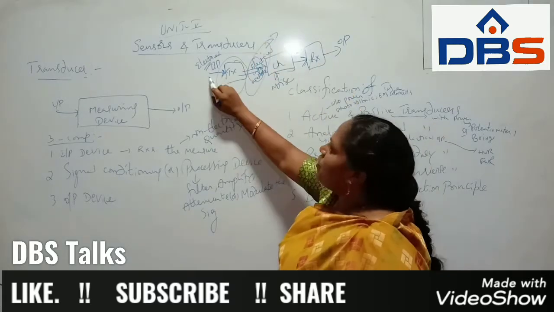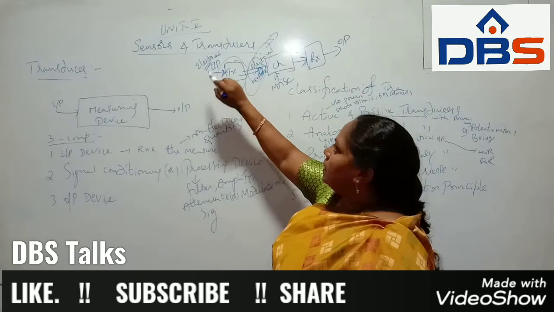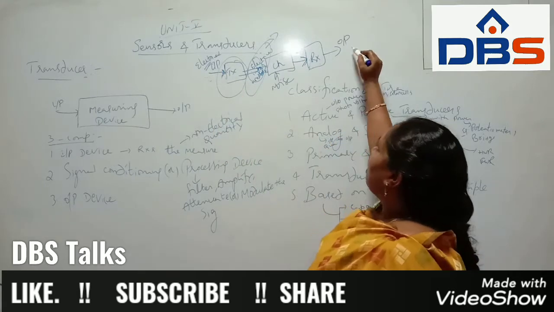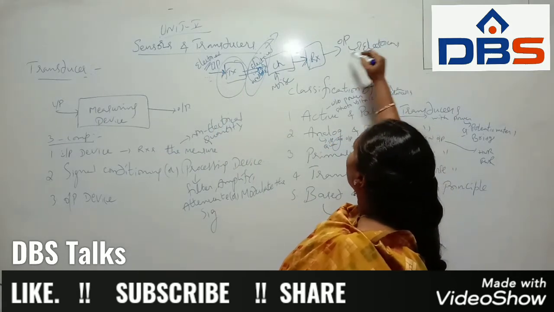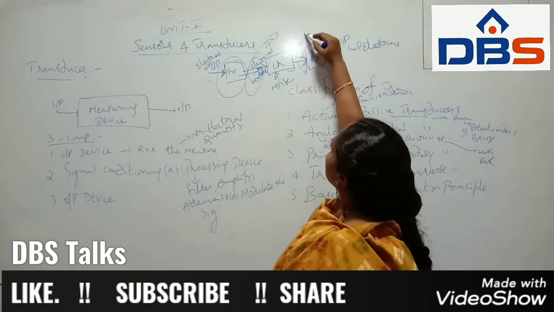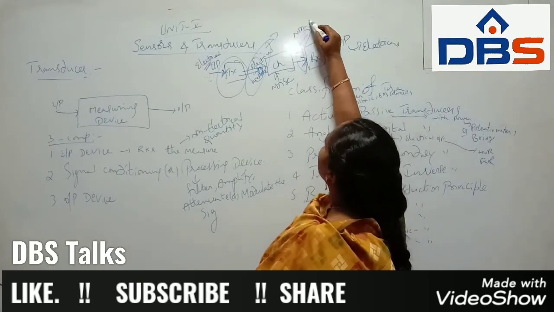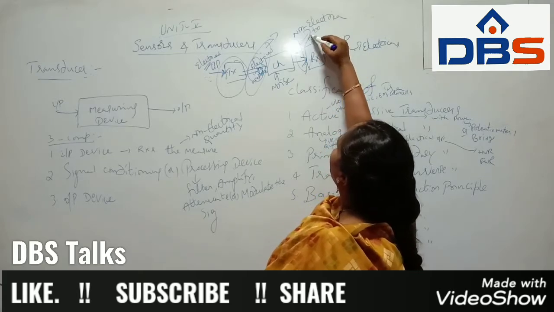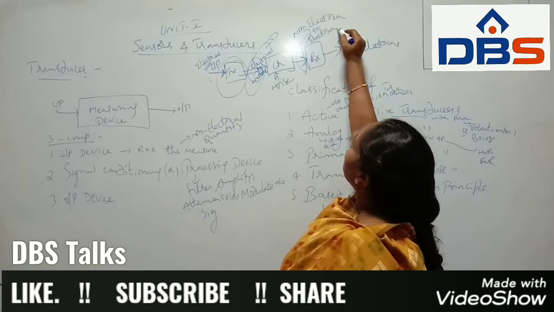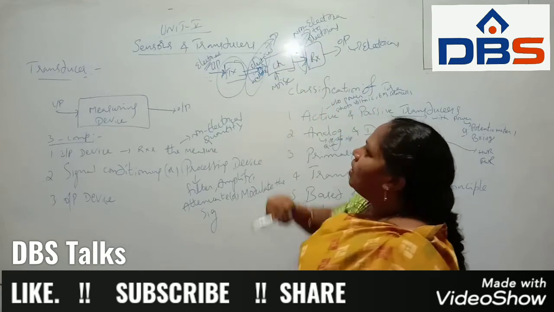But we gave an electrical input signal, so in the same way we have to get the output in the form of an electrical signal. That's why we are using one more device, which converts non-electrical into electrical form. So we use one device here and one device there.